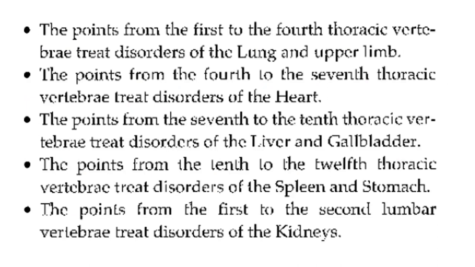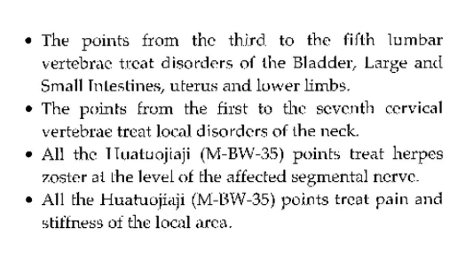Points from the 10th to the 12th thoracic vertebra treat disorders of the spleen and stomach. The points from the 1st to the 2nd lumbar vertebra treat disorders of the kidneys. The points from the third to the fifth lumbar vertebra treat disorders of the bladder, large and small intestine, uterus, and lower limbs. The points from the first to the seventh cervical vertebra treat local disorders of the neck.